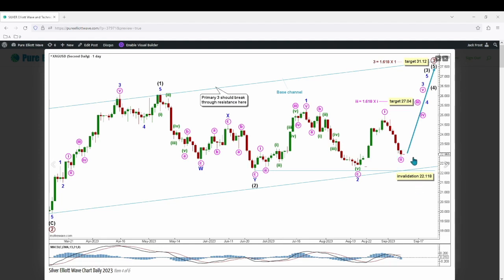At this point, with minute wave 2 within minor wave 3 expected to be over at this low, minute wave 3, minor wave 3, intermediate wave 3, and primary wave 3 are expected to push price much higher, with primary wave 3 breaking through resistance on this base channel.